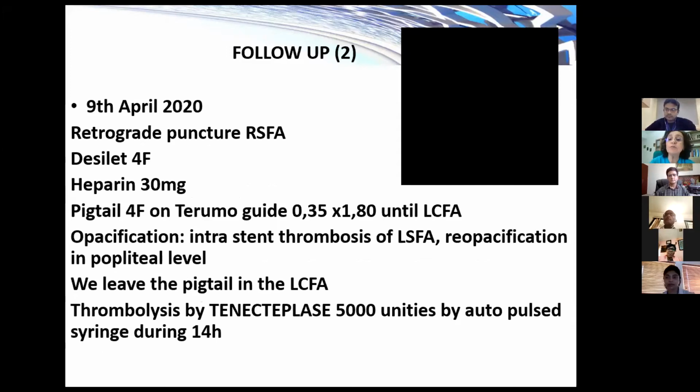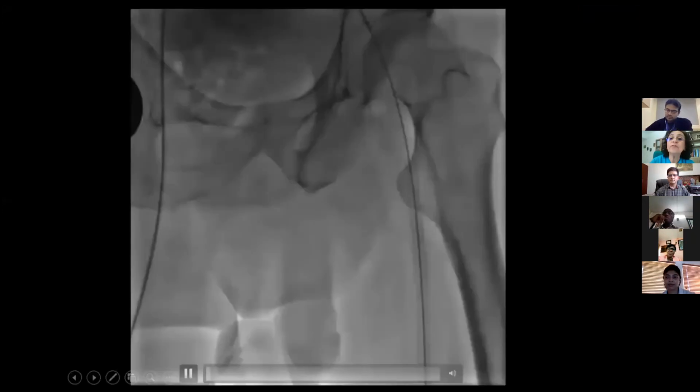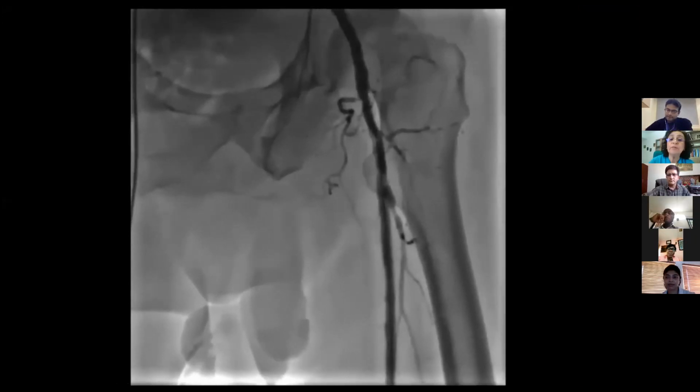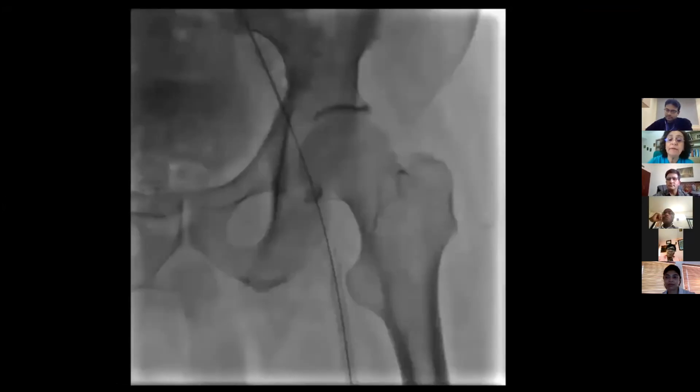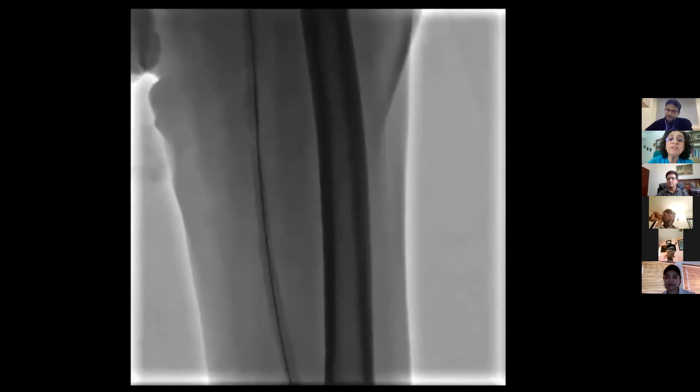The next day, the clinical exam is better: no pain, warming skin, and the pulses are weak. Here we see the control, and we see that we have recanalization of the left SFA and also at the popliteal level. And we found a juxtaostial stenosis in the SFA, and we decided to treat it.